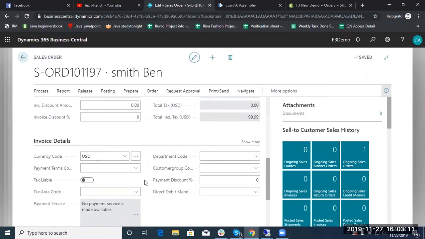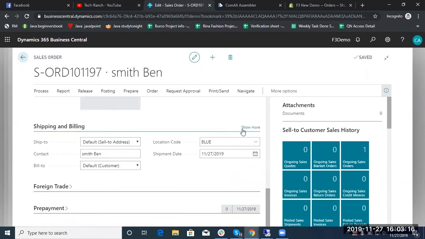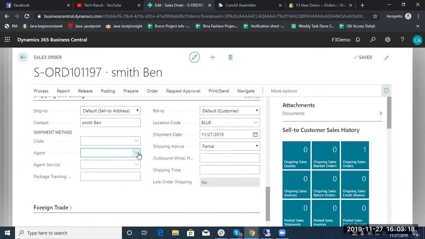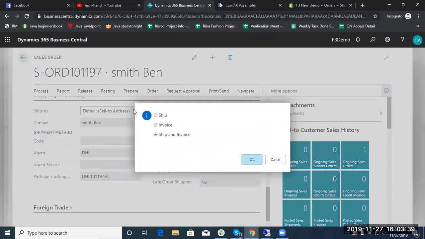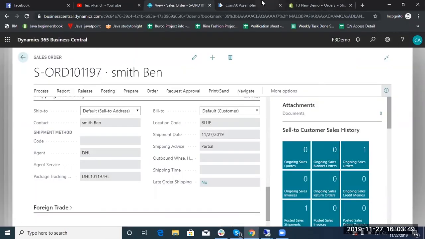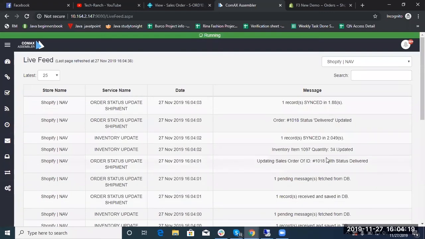In the fifth use case, I will process the shipment of the sales order in ERP. The tracking agent and number should be synced by the connector. Let's move to the Connector Live Feed page and review the sync confirmation message. Here you see the confirmation message has been posted.